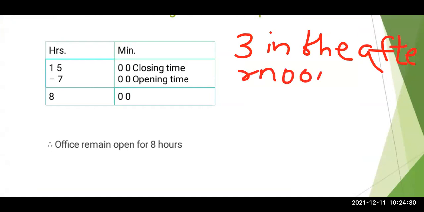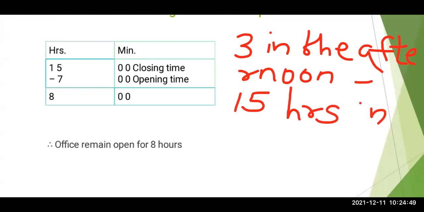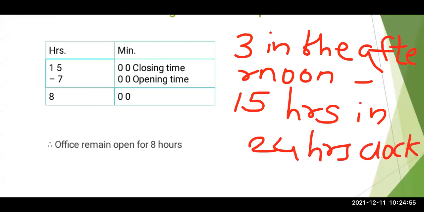Now 3 in the afternoon means how much in 24 o'clock? Very good. 3 in the afternoon means it will be 15. It will be 15 hours in 24 hours clock. See, 24 hours clock means 3 in the afternoon will convert into 15.